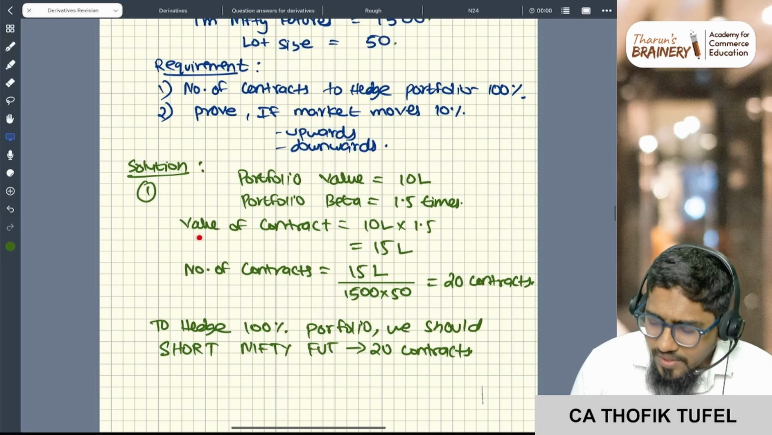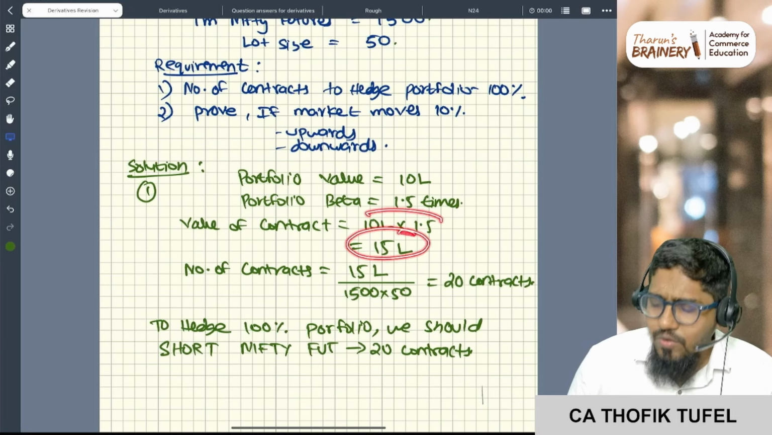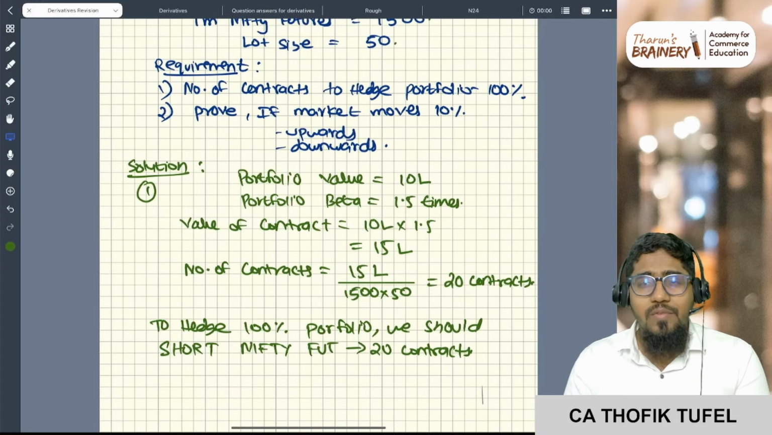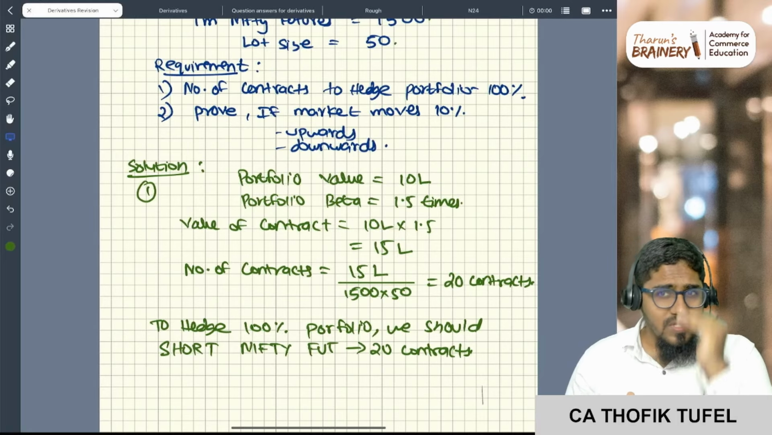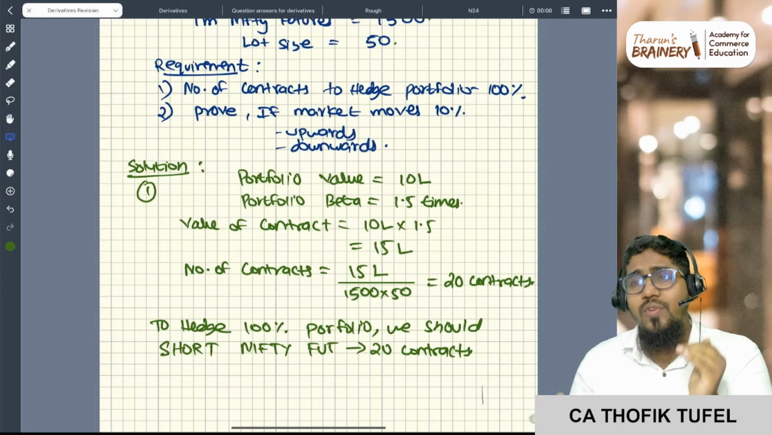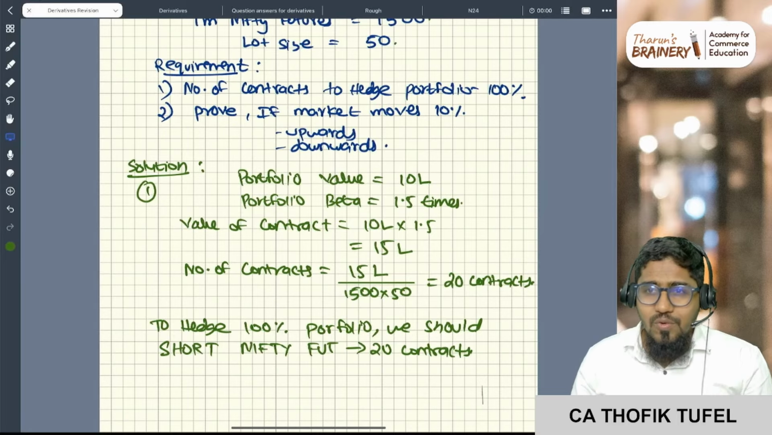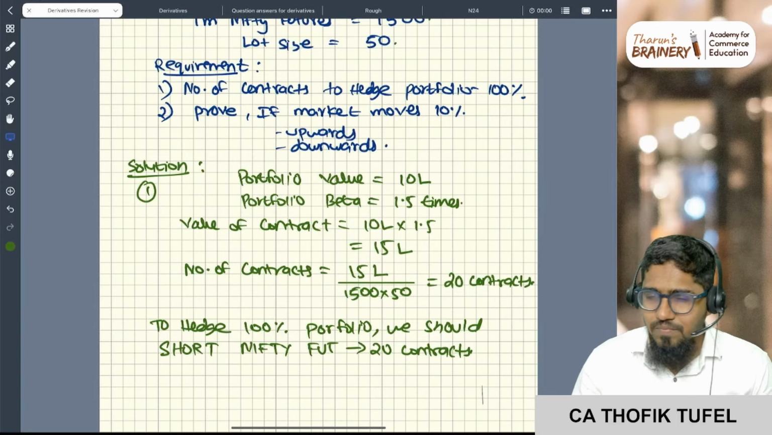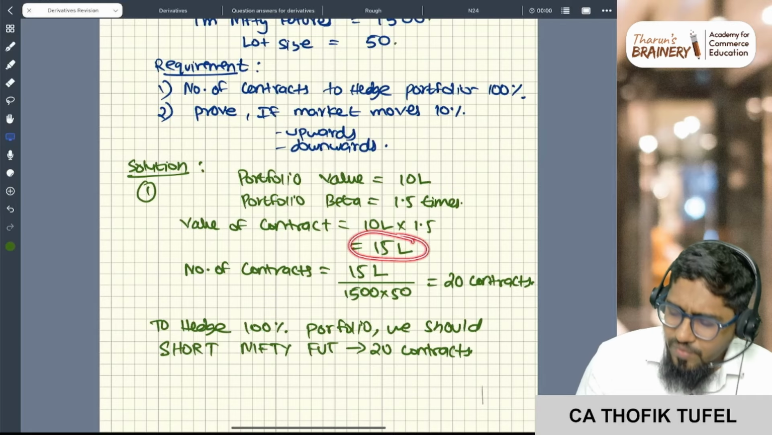Sir, first: portfolio value 10 lakhs, portfolio beta 1.5 times. Your value of the contract should be 10 lakh into 1.5, that is 15 lakh rupees. 10 lakh rupees is the value, 1.5 times is the beta, which means if the market increases by 1%, your portfolio will increase by 1.5 percent. Beta is also known as the risk of the share, the sensitivity. So your value of the contract should be 15 lakh rupees.